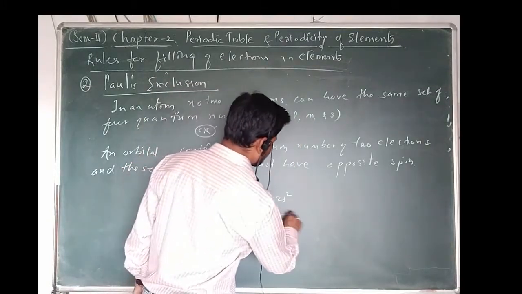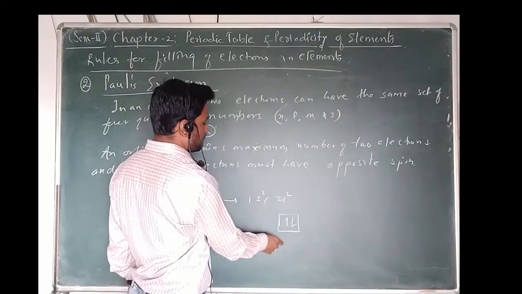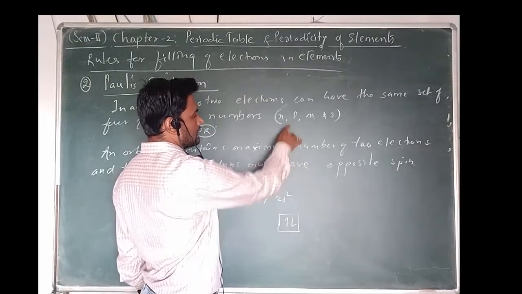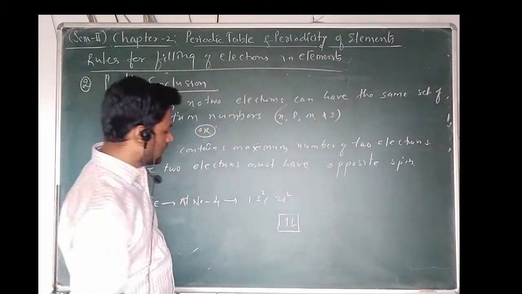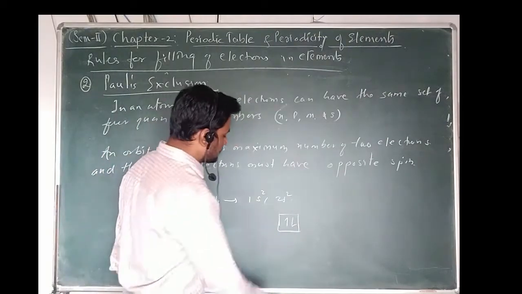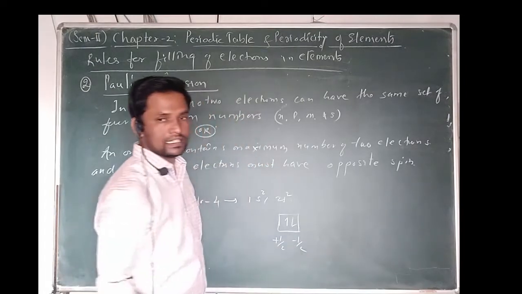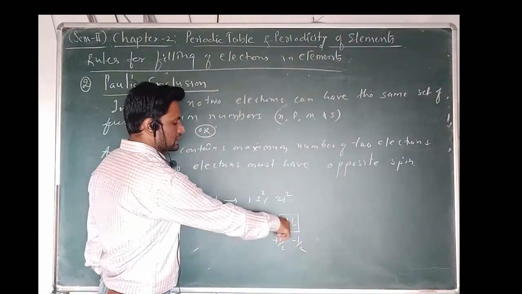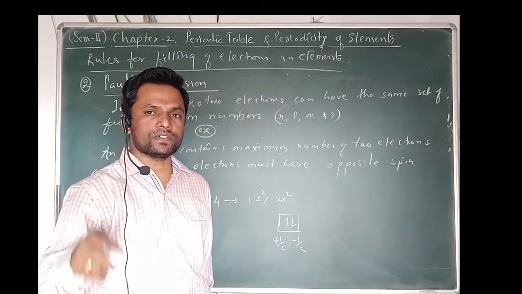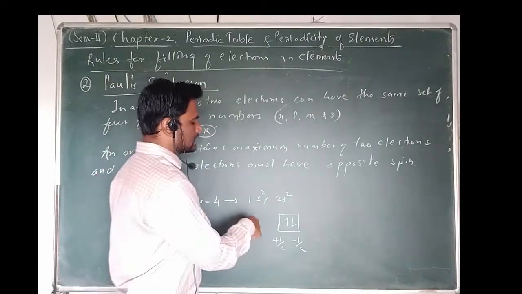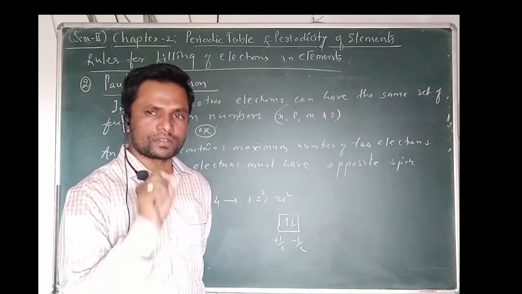If we consider these last two 2s electrons, here we can see n is the same, l is the same as it is the s orbital, but the magnetic one and the spinning are different. The spin quantum number of one is plus half and one is minus half. So from this we can say that no two electrons can have the same set of 4 quantum numbers.